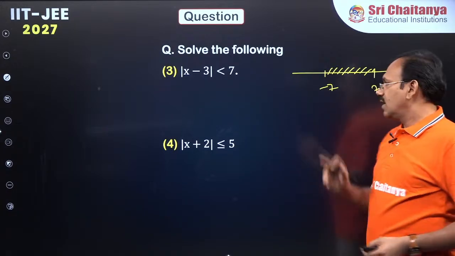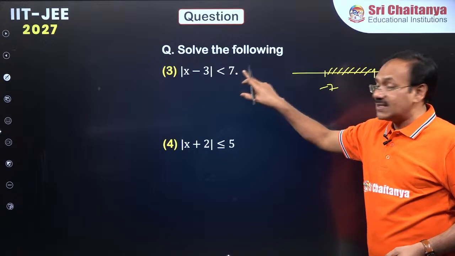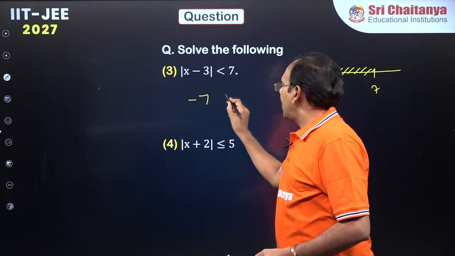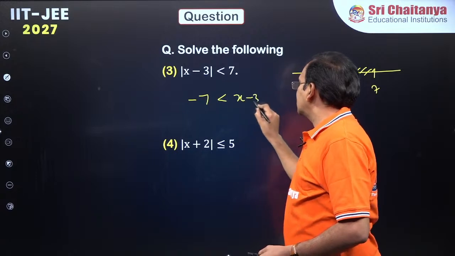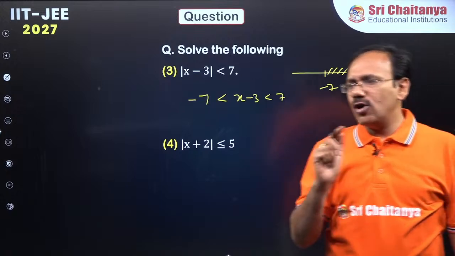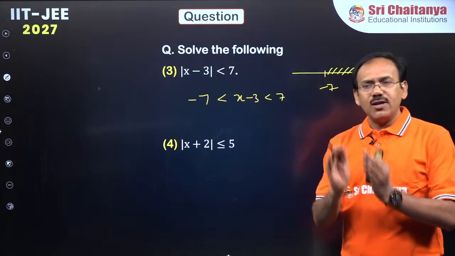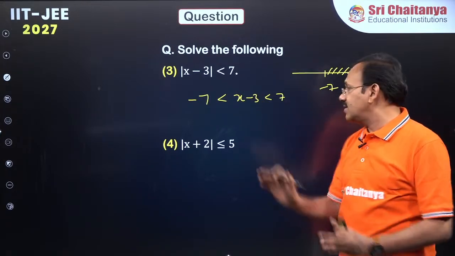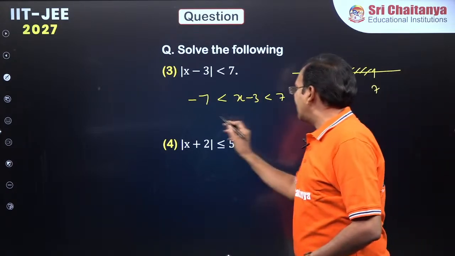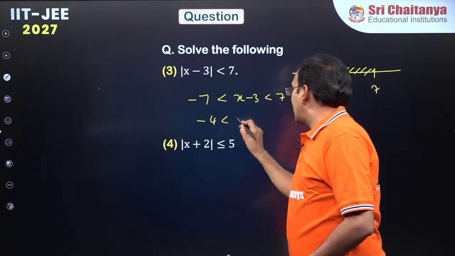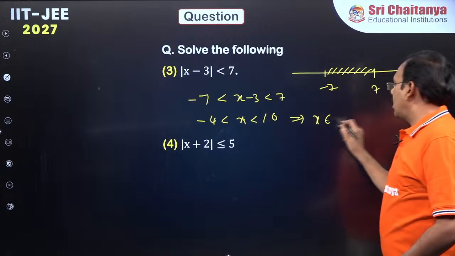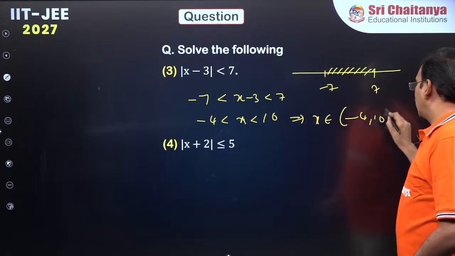So, dear students, if you get modulus less than some positive number, you simply write minus 7 less than x minus 3 less than 7. This step is important, dear students. Modulus of something less than 7 implies minus 7 less than that something less than 7. From this you can solve, just add 3: minus 4 less than x less than 10. So the solution is x belongs to the open interval minus 4 to 10.